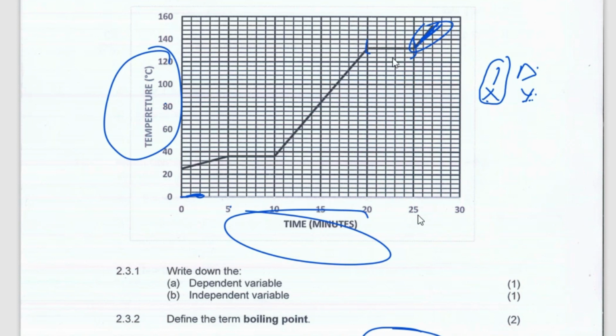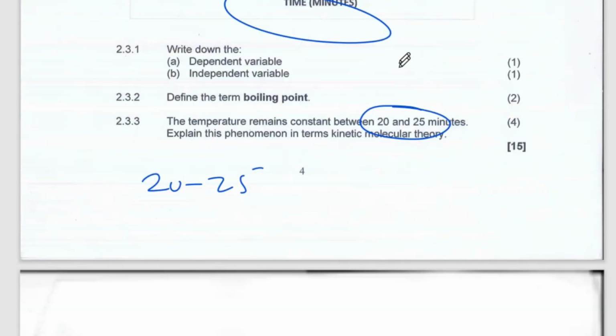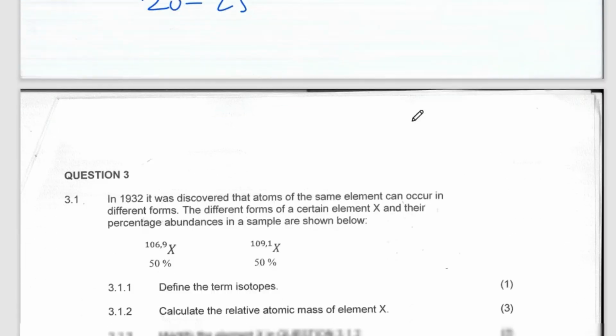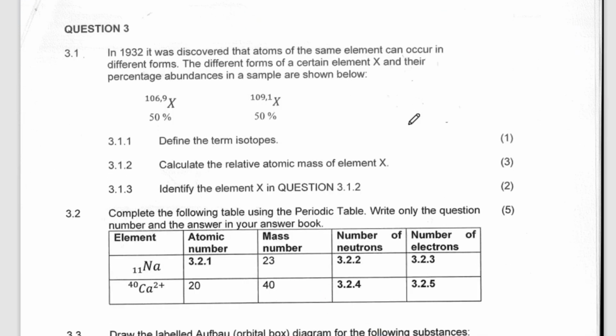So the temperature will remain the same, but the speed at which these particles are moving will start to increase. And once they increase, the bonds break, they bounce, and then they start to escape. And then you see the boiling, but the temperature remains the same. So let's go to question 3.